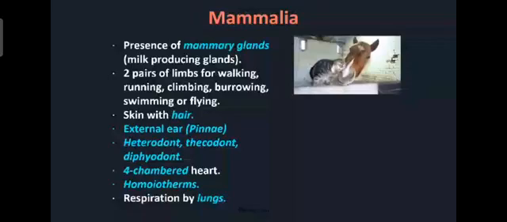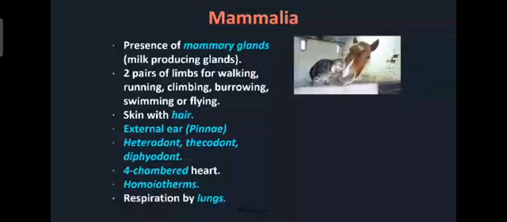Some of them are adapted to fly or live in water also. Some mammals fly also, like the flying squirrel. And some are adapted to live in the water also, for example the dolphin and whale. In the next slide you will find the picture of them. So these also are the mammals. So here the unique characteristic of mammals is the presence of mammary glands. Mammary glands are nothing but milk producing glands.